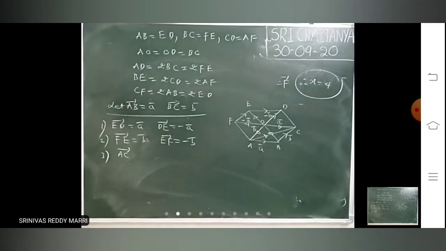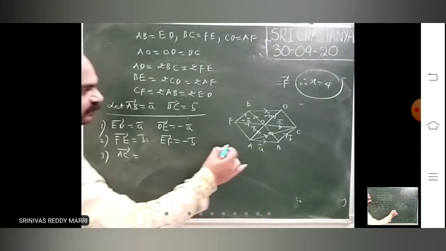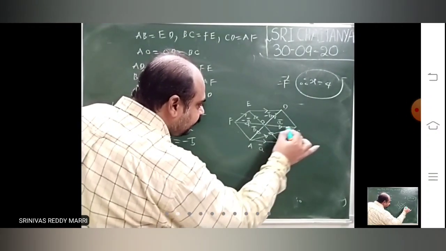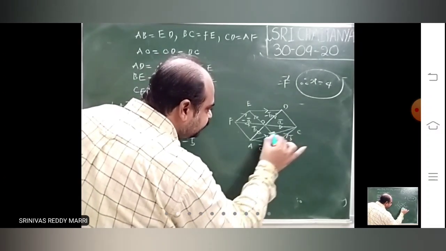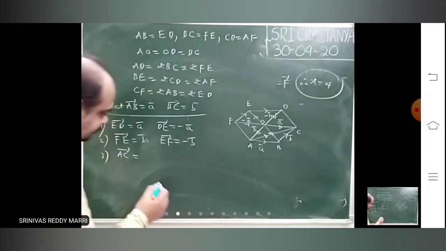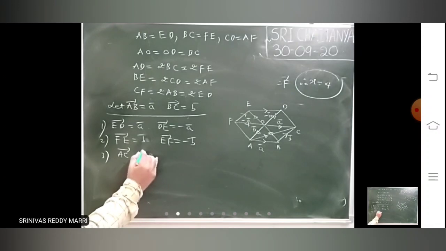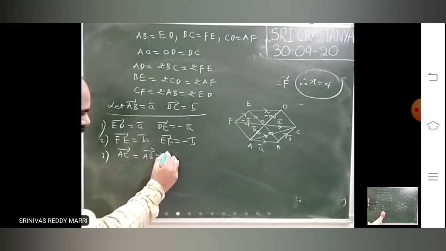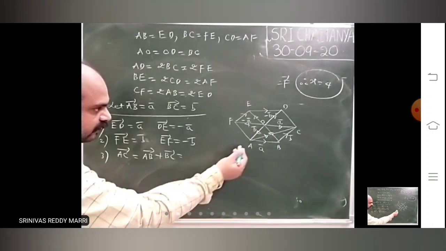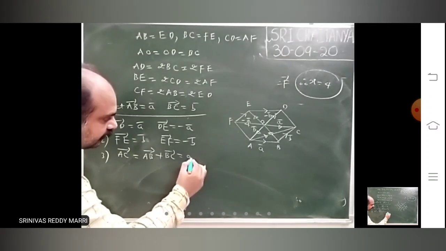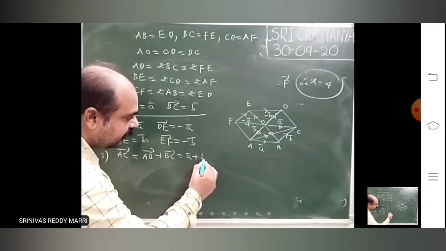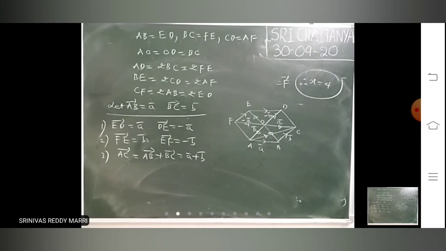In triangle ABC, two vectors you know. From the triangle law, AC bar means start from A and end with C: AB bar plus BC bar. What is AB bar? A bar. What is BC bar? B bar. Therefore, you got the vector AC bar.